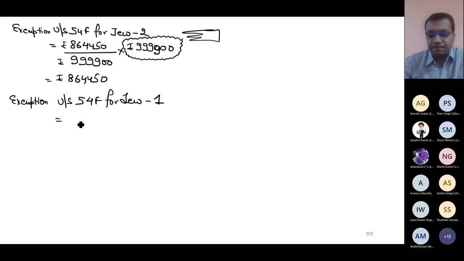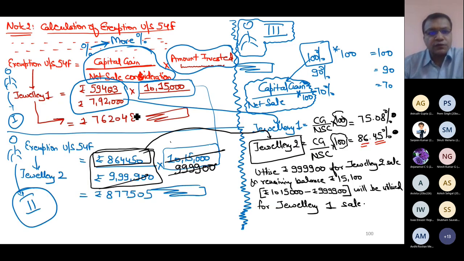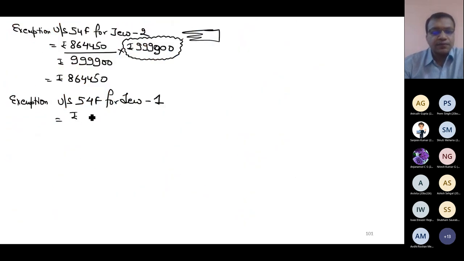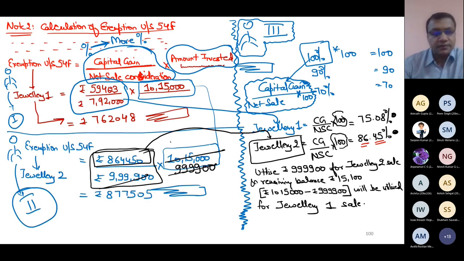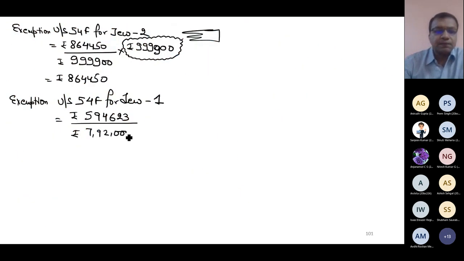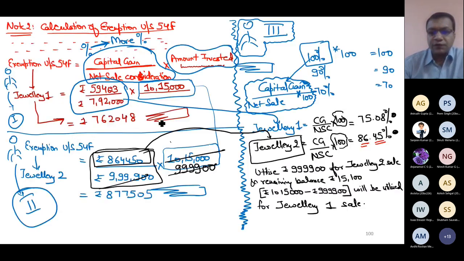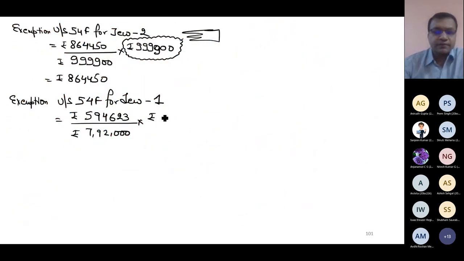It is equal to 594,623 divided by 792 multiplied by. So the entire working was only to compute these two calculations.